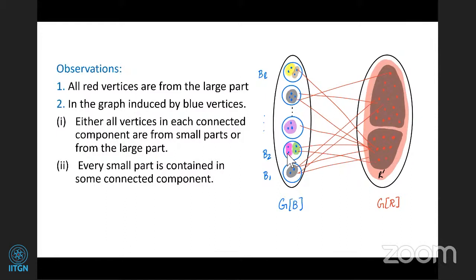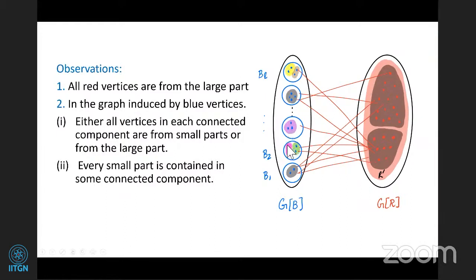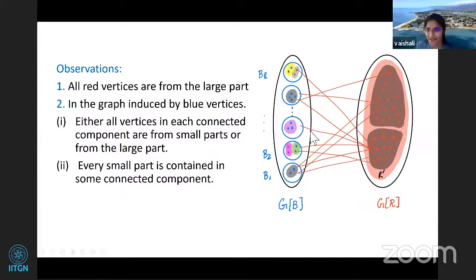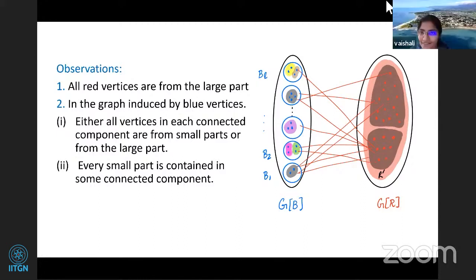But this purple and pink component may not be connected, because they might not have any edge between them in the graph. They might have an edge going to the big component and coming back. That's how maybe they were connected in the graph, so they could be broken. Is this clear? Okay. Now we have these observations. Can you please give +1 if you've understood this, so that I can move on to the DP part? Okay, I see a couple of +1s. So let me move on to the DP part.